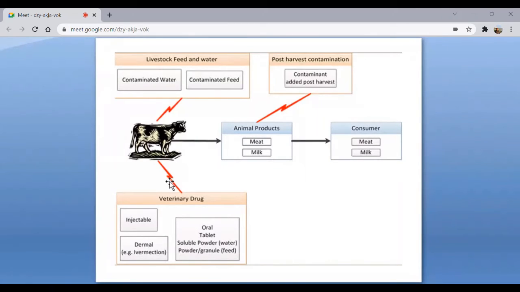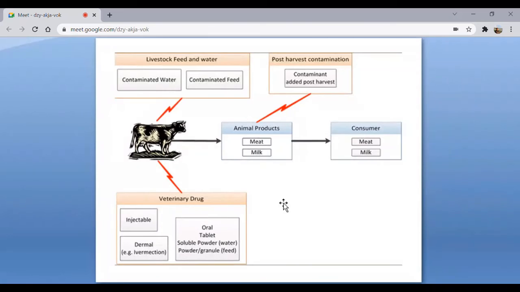Now, sometimes this particular animal is sick, or it's not feeding well. Then we give injectable drugs, or certain drugs given orally or by injection. These drugs have a certain withdrawal period. Withdrawal period means that when a drug enters your body, it takes a certain period of time to be completely removed from the body, and that is known as the withdrawal period.